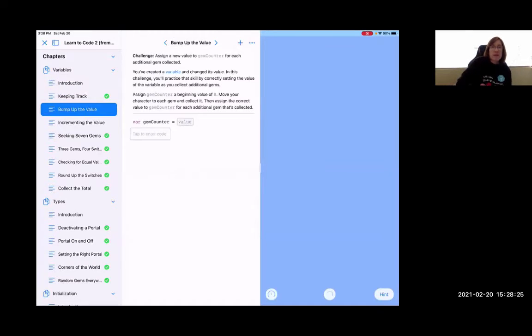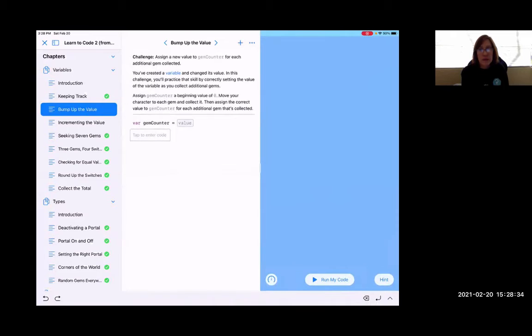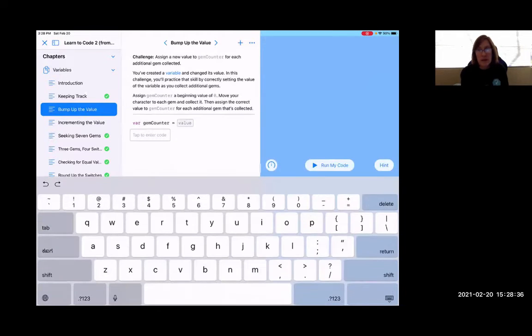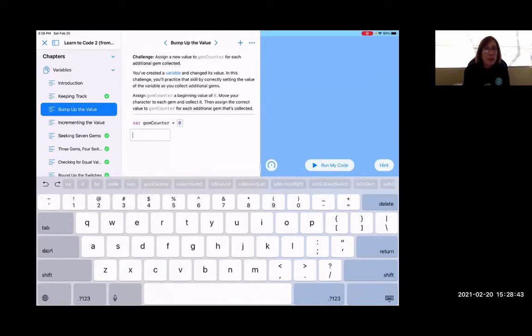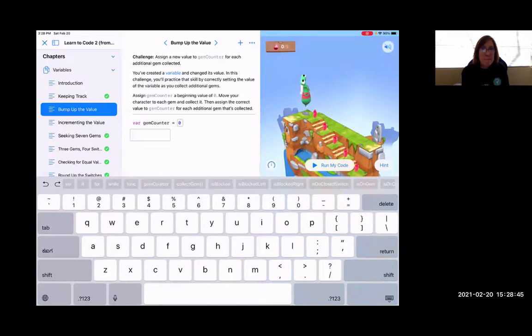Okay, so once we go through this information, we can start coding, and I'm gonna go to only one puzzle. I'm not gonna be into puzzles, only this one. And in the instructions, they tell us to enter the value 0 to initialize our variable. Now, we can see here that we have the name of the variable and it has the value. It is another way to, again, review that the variable has a name and a value.